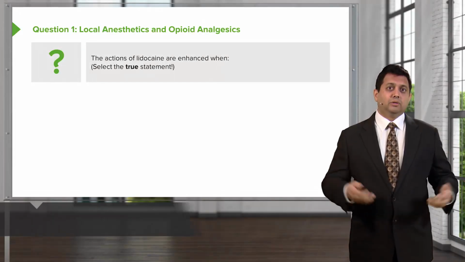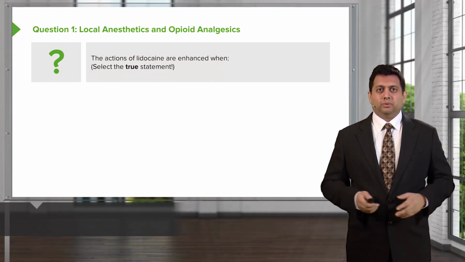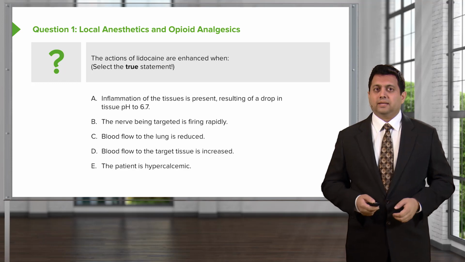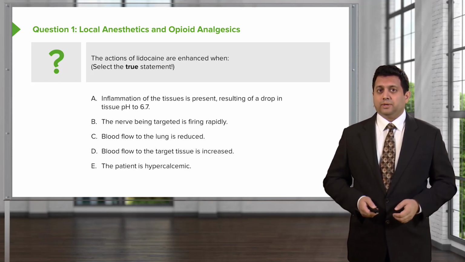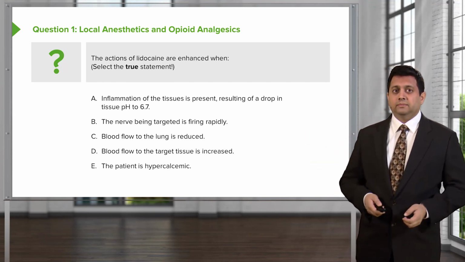Let's move on to local anesthetics and opioid analgesics questions. So question number 1, the actions of lidocaine are enhanced when, and select the one true statement. A, inflammation of the tissues is present, resulting in a drop in the tissue pH to 6.7.